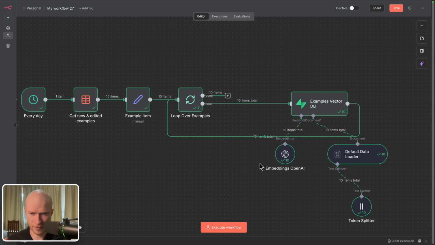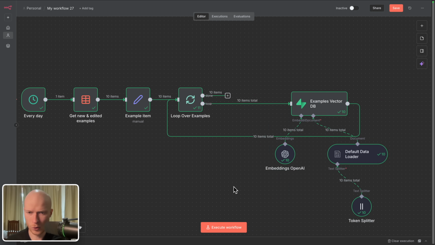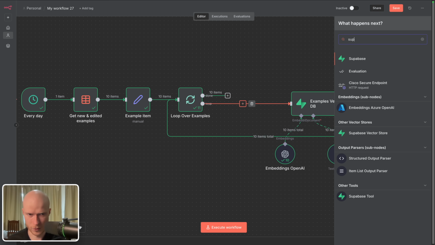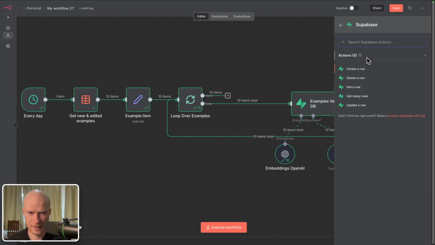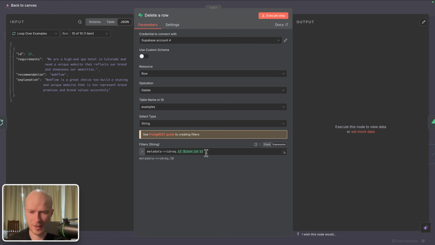All right, now we have to make a few final adjustments here to this automation. First of all, we want to make sure that whenever an example is loaded into the vector database, the old version of that example is deleted first, because otherwise we would create lots and lots of duplicates, and this would not be good. So here I'm going to add a node, and I want to search for Supabase, and the action is delete a row. For the table, I also choose our examples table, and the select type I switch to string. And here please paste this exact text inside of this field.